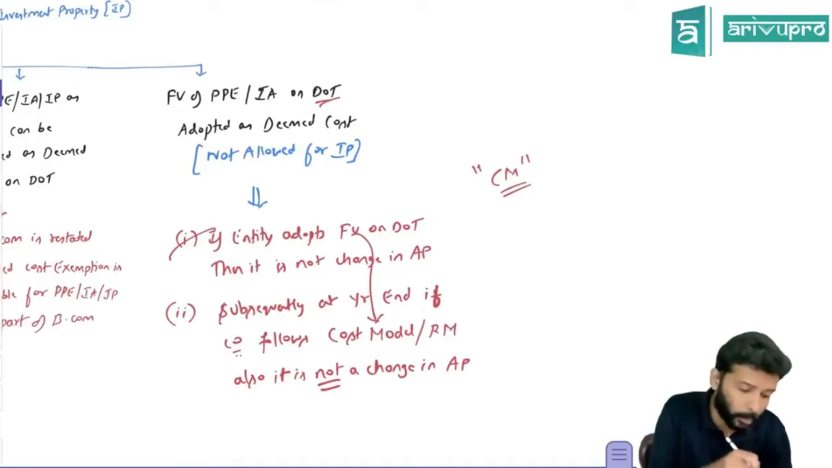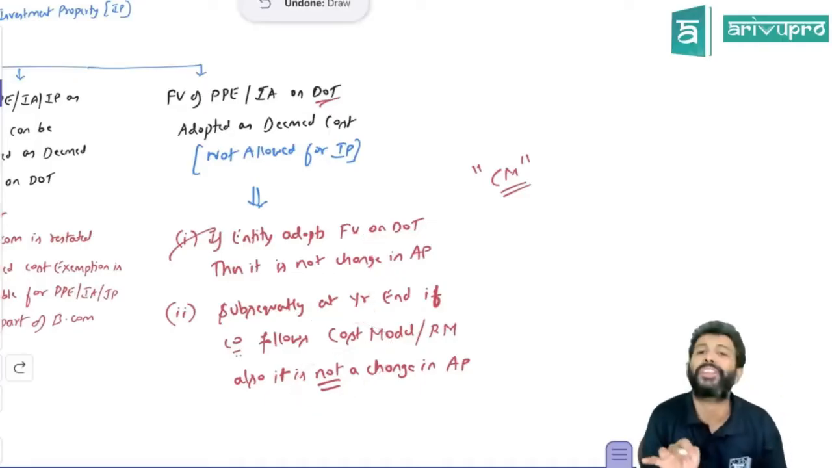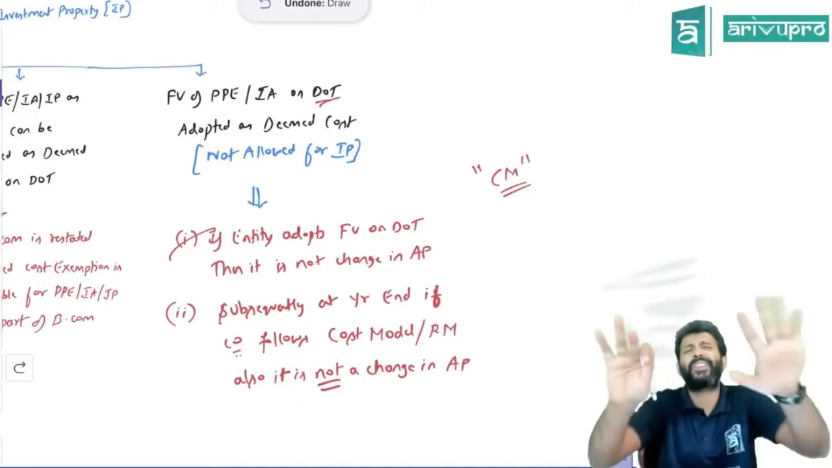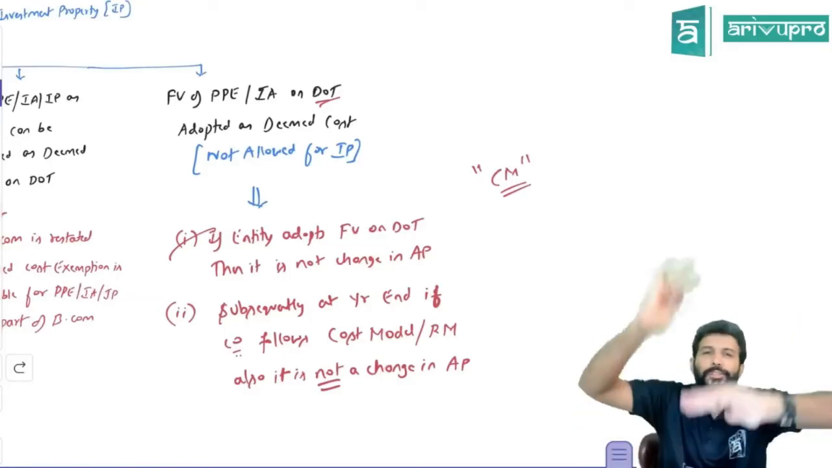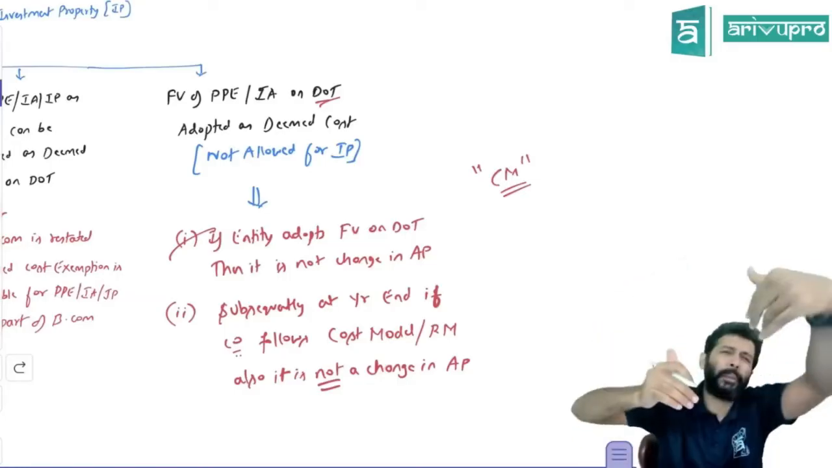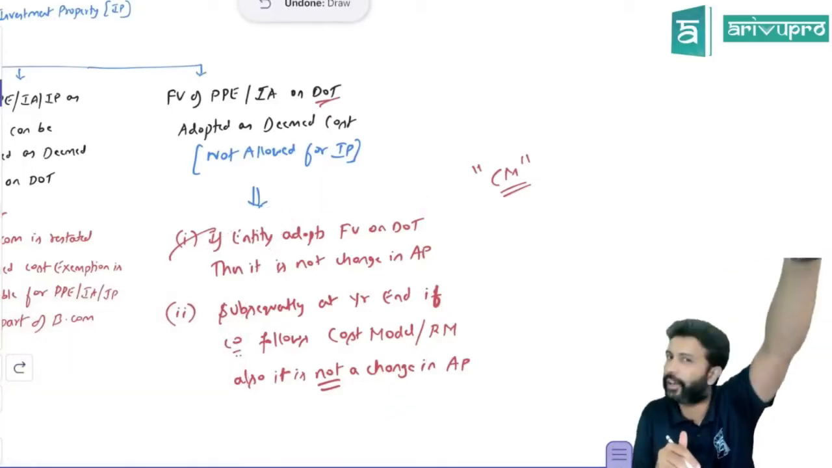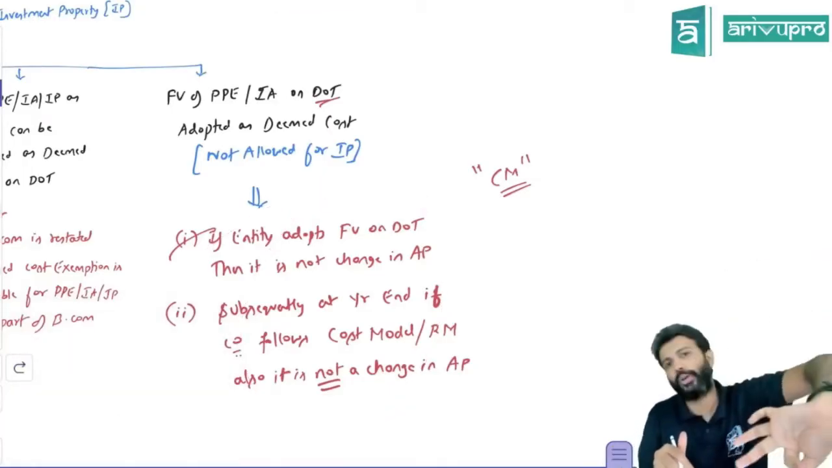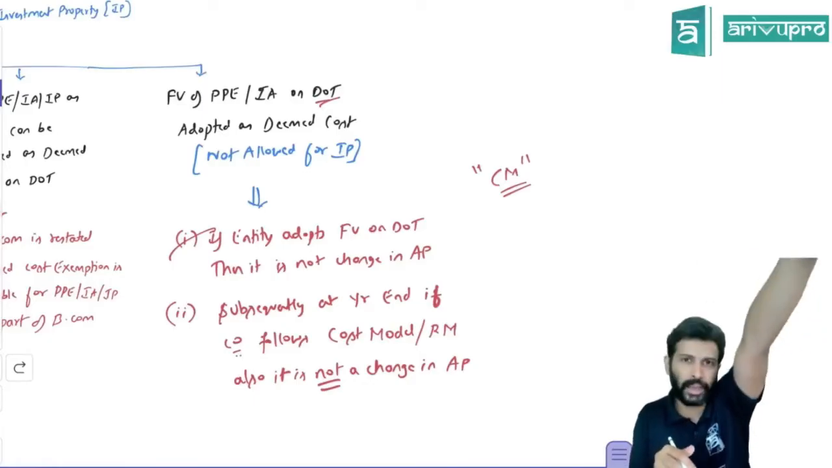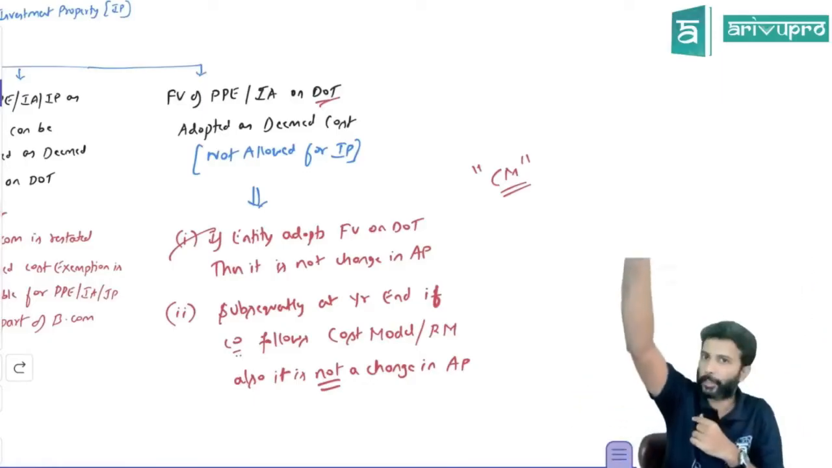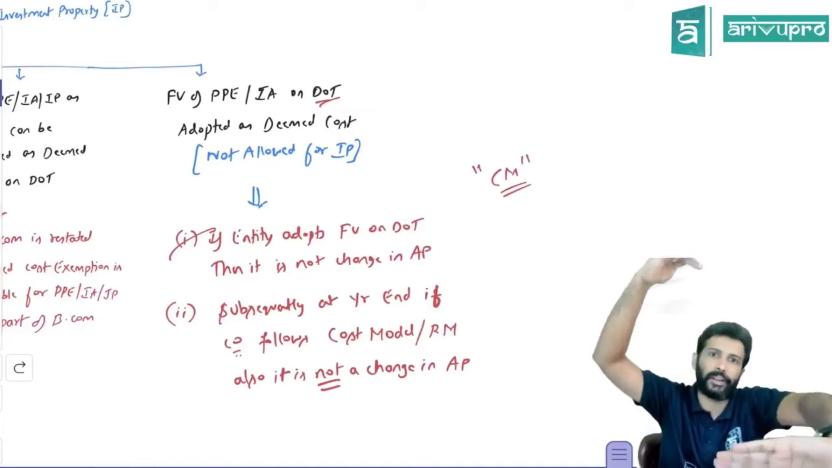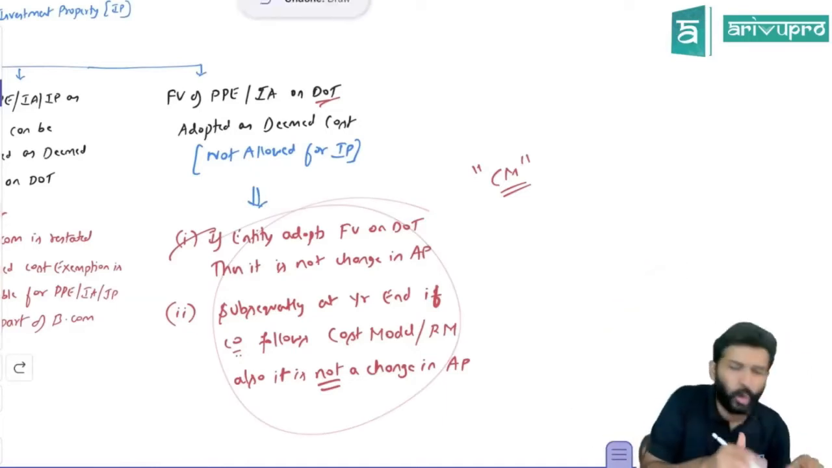Is this a change in accounting policy? No, sir. This is also not a change in accounting policy. Basically, what the standard is trying to say is for the first year, you can play around whatever. Meaning you can adopt fair value on the date of transition and at the end of the year, you can go for cost model. Or you can adopt carrying amount on the date of transition as per previous GAAP and adopt revaluation model at the end of the year. So you can play around the way you want in the first year.